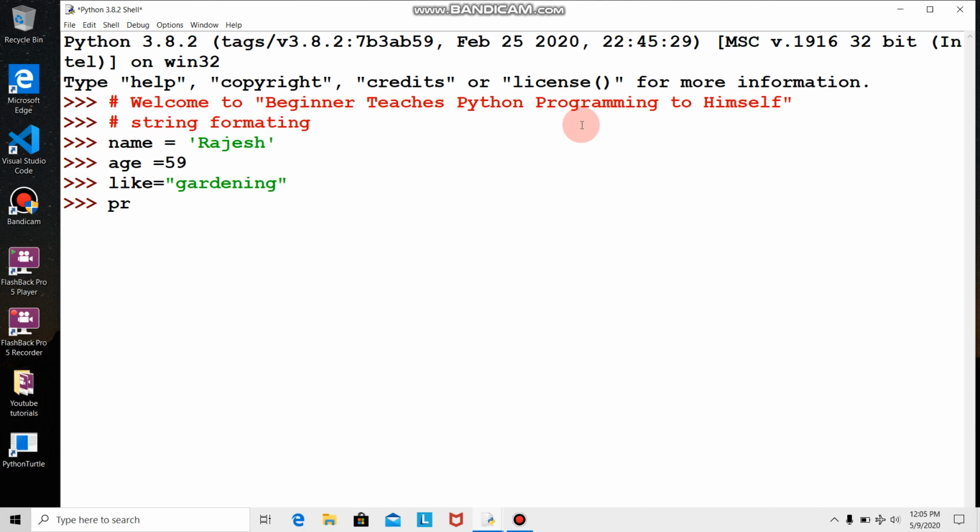Okay, then I'll say print. Hello, my name is, and I make open close curly bracket. I am, open close, and I like, open close.